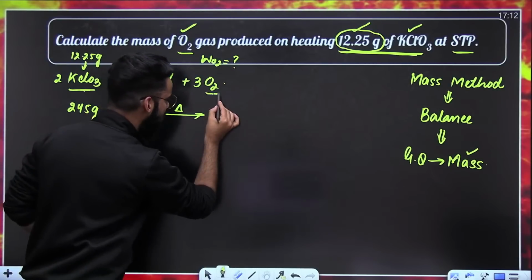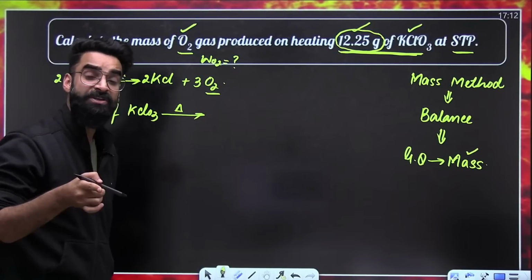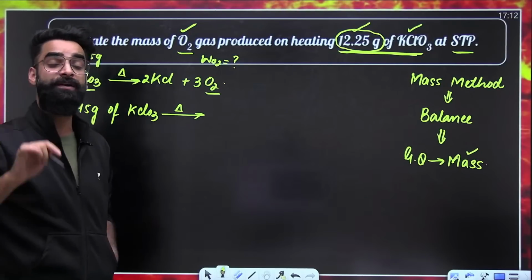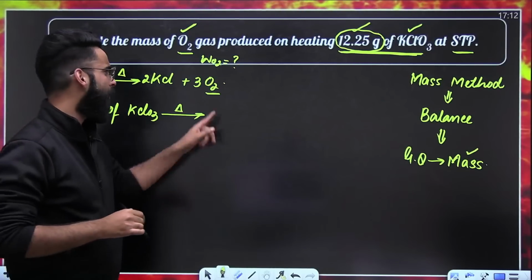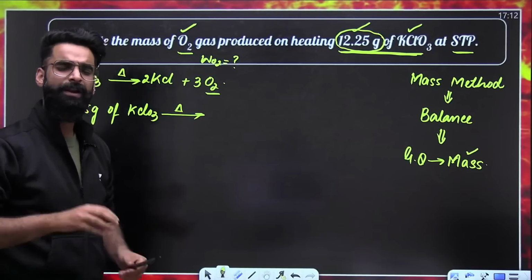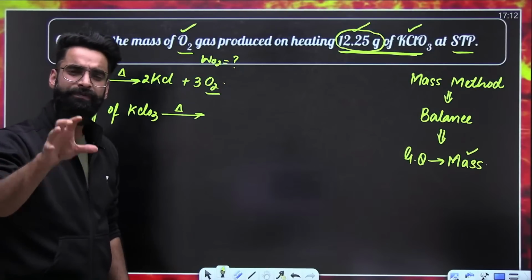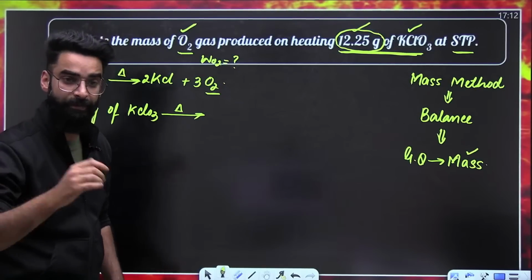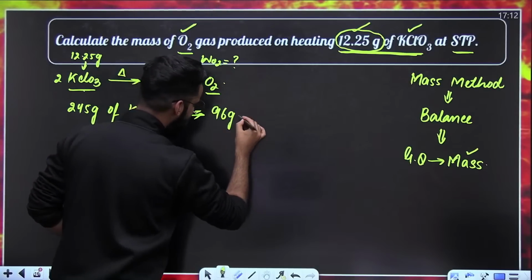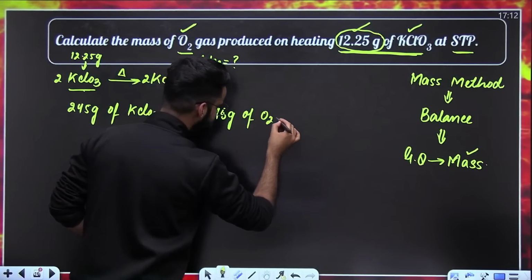Now tell me, what is the molar mass of O2? Molar mass of O2 is 32 grams. That means the mass of 1 mole of O2 is 32 grams. But do I have 1 mole of O2 or 3 moles of O2? I have 3 moles of O2. Now you tell me, if the mass of 1 mole of O2 is 32 grams, what has to be the mass of 3 moles of O2? It has to be 96 grams of O2.